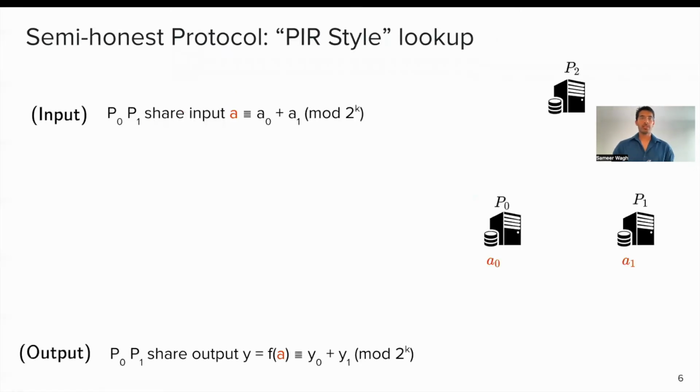So let's take a quick look at the semi-honest protocol. The semi-honest protocol is very simple. It's a PIR style lookup protocol. On the top, we have the inputs, which are secret shares of a secret A. And on the output, we want the value of the function f of A. The protocol essentially has three simple steps.